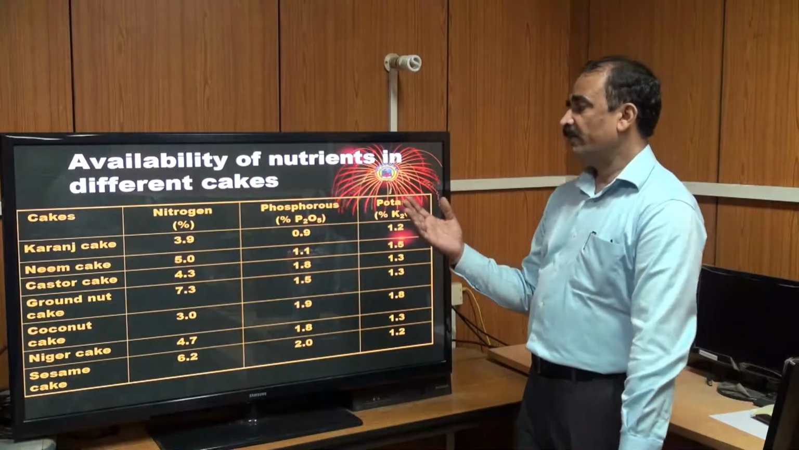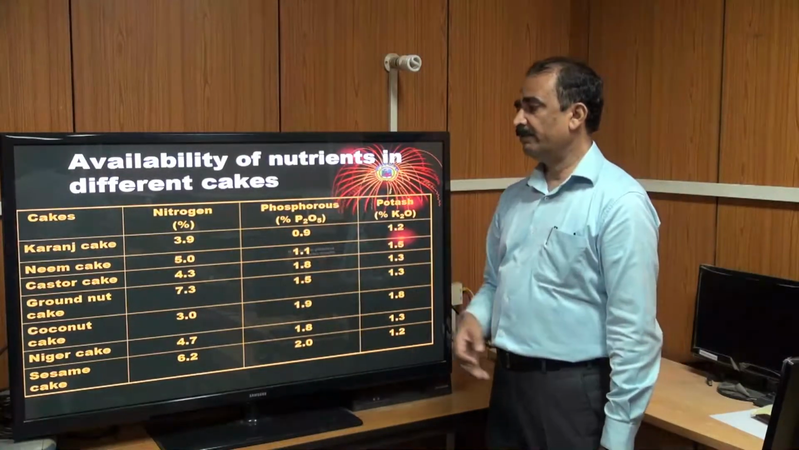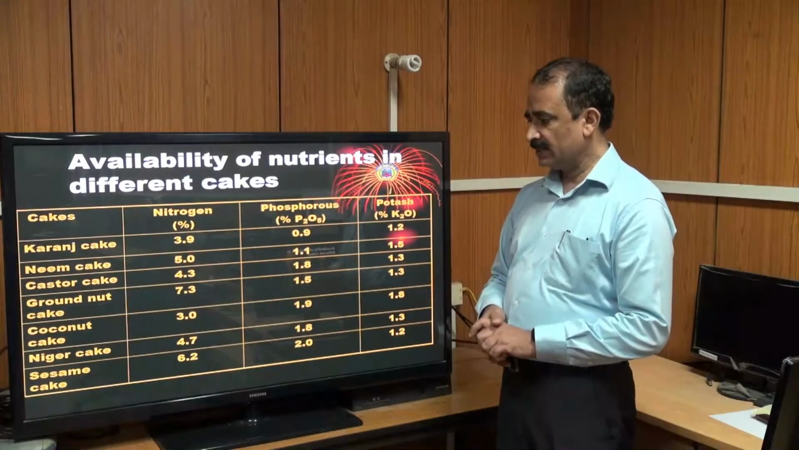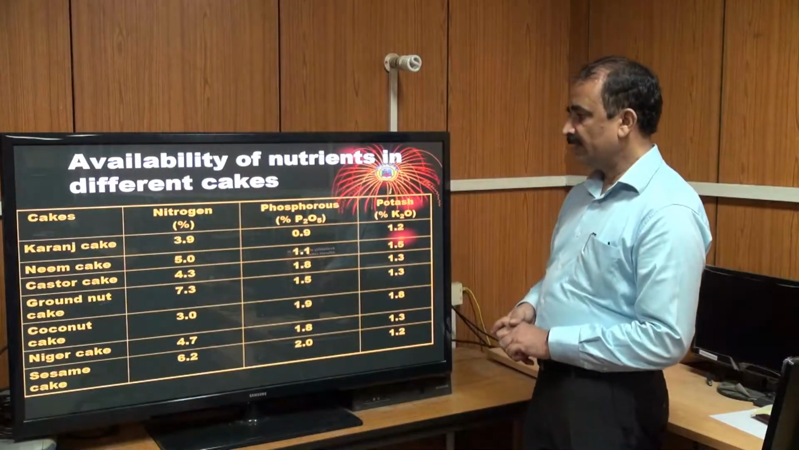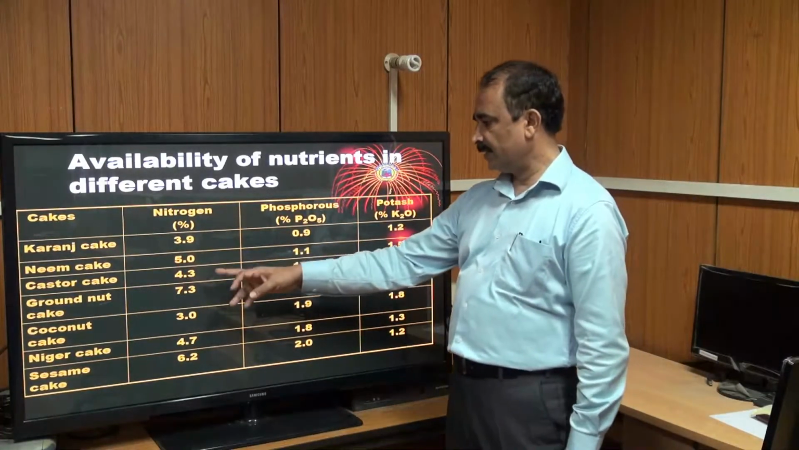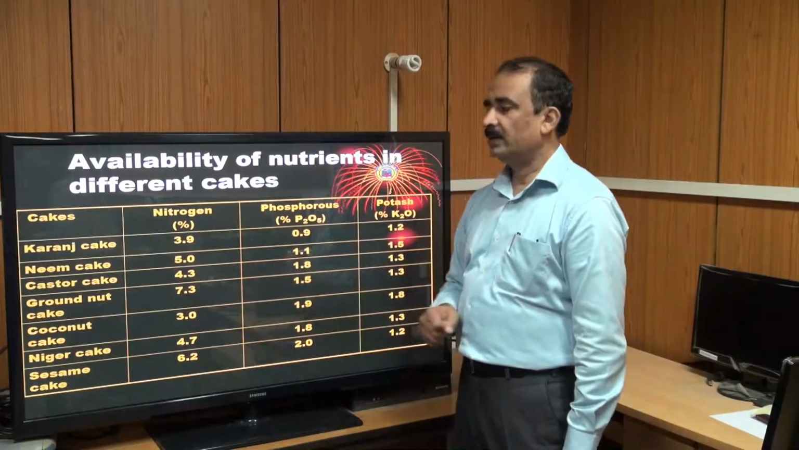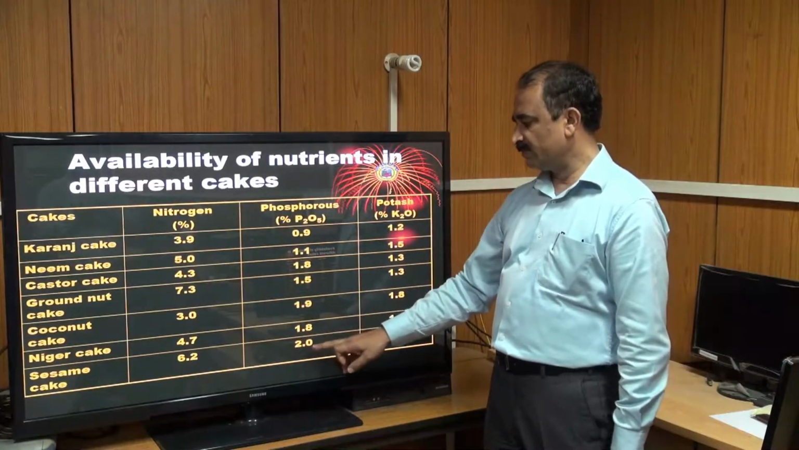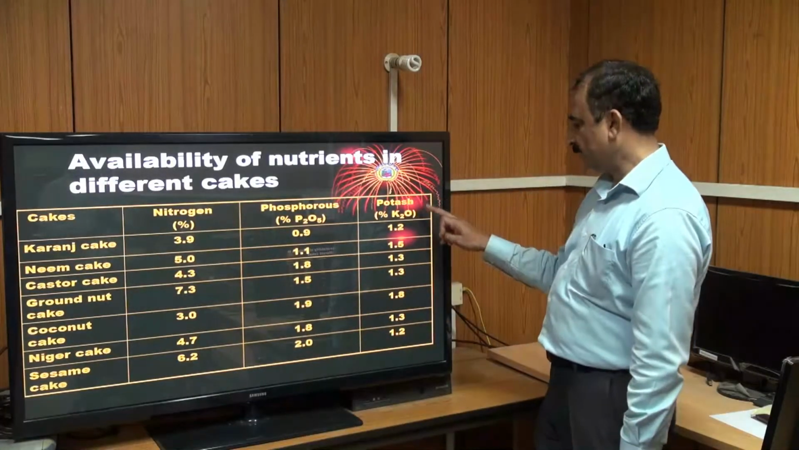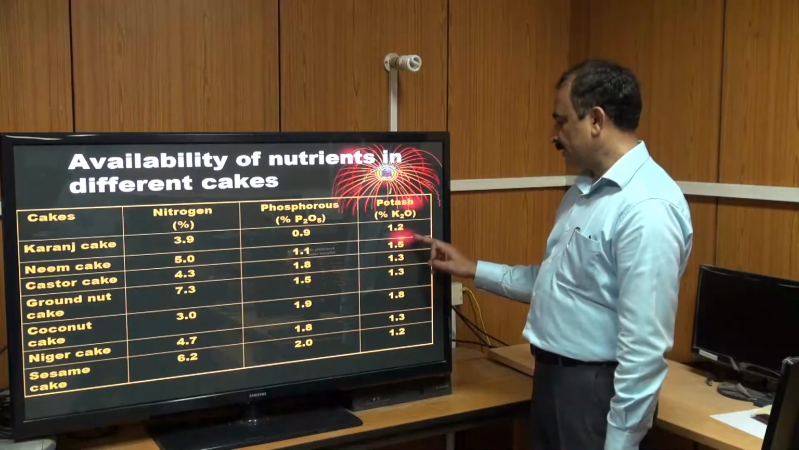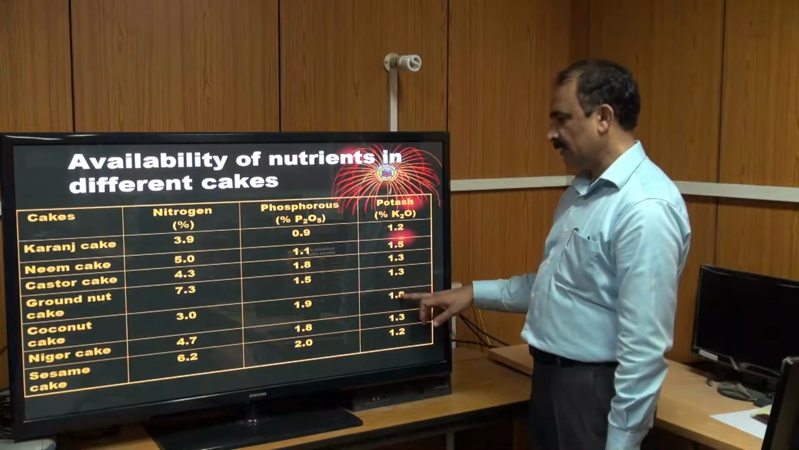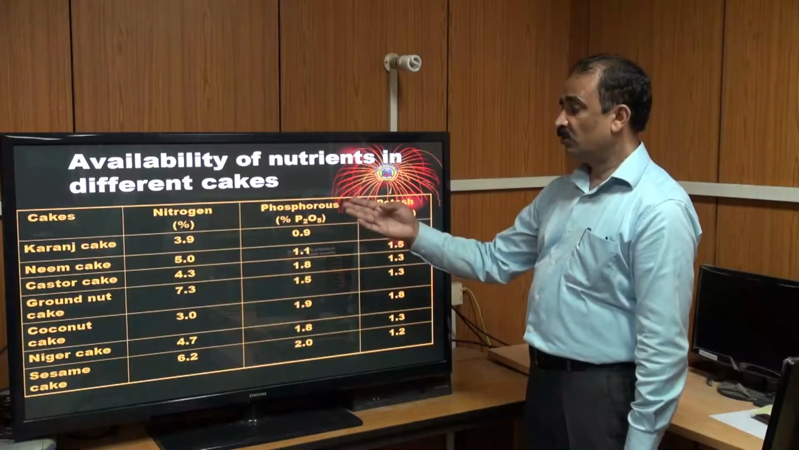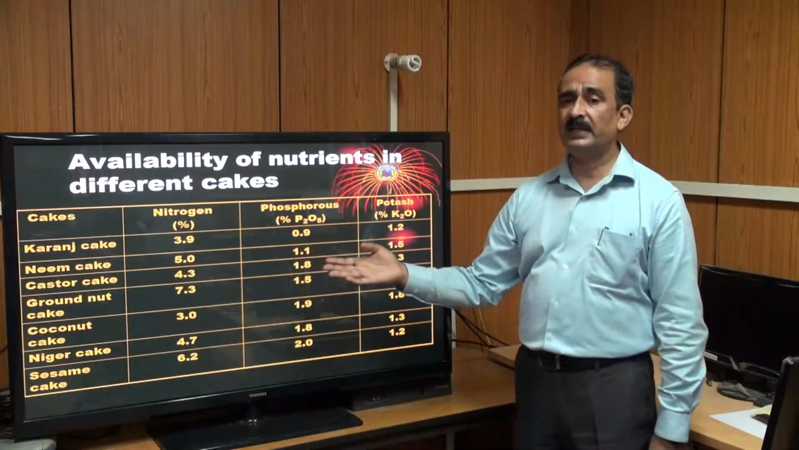So how much nutrient availability is found in different types of cakes like karanj cake, neem, castor, groundnut, coconut, nizer, sesame, etc. You can see here the maximum nitrogen content was recorded in case of groundnut cake, that is 7.3%. In case of phosphorus, maximum was recorded in sesame cake, that is 2%. In case of potassium, neem cake followed by coconut cake, 1.1 to 1.8 to 1.5. So you can see how useful it is in agriculture production.